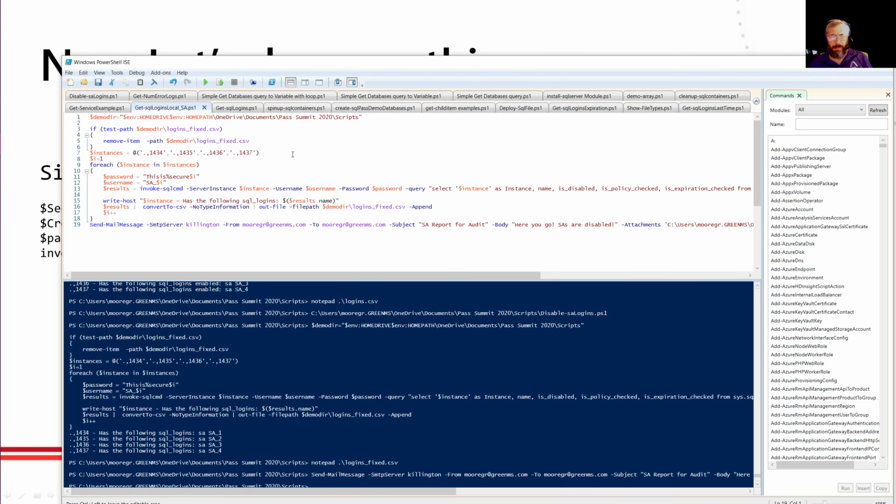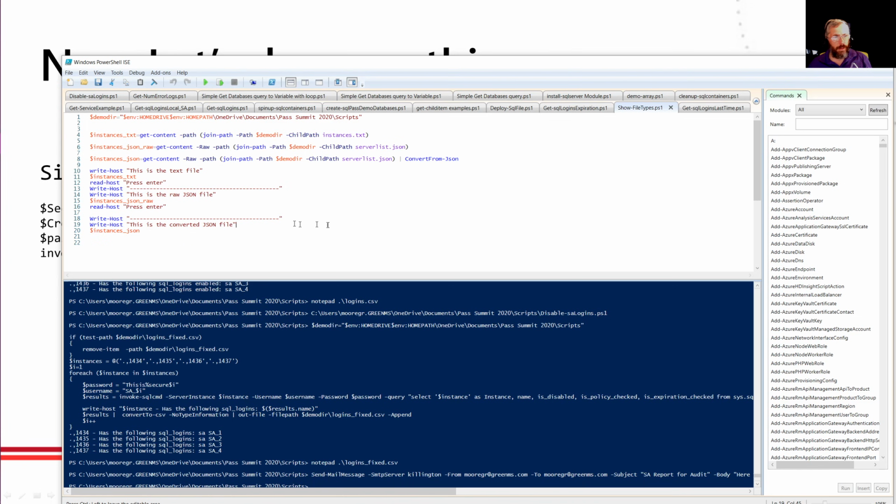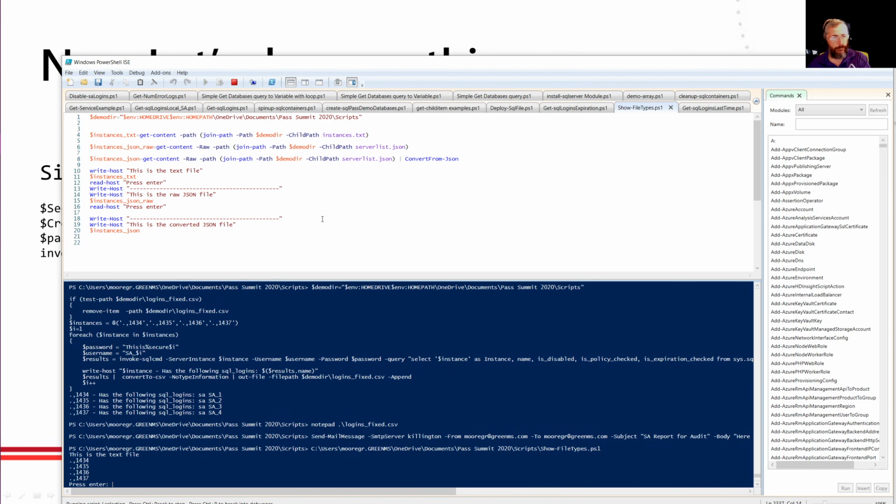But we've decided we really like this. We want to get a little more advanced. We need to do a little more. So let me show you something first here that I've done and run through here for a second.